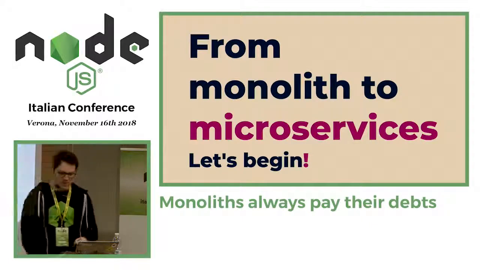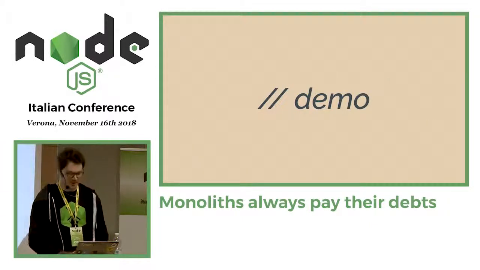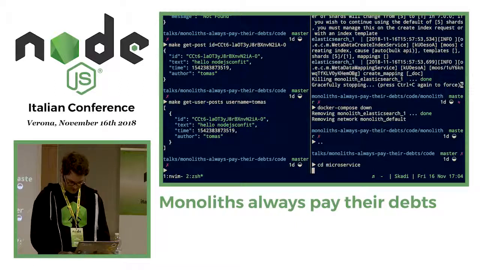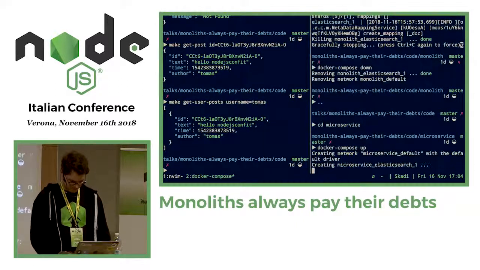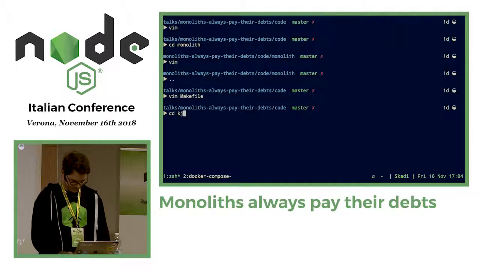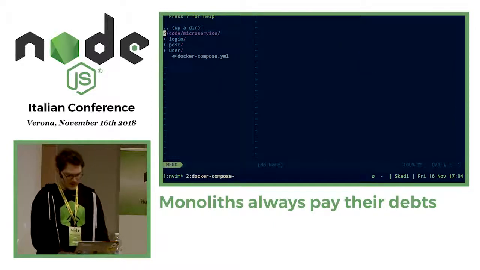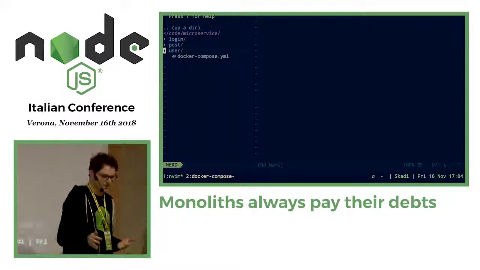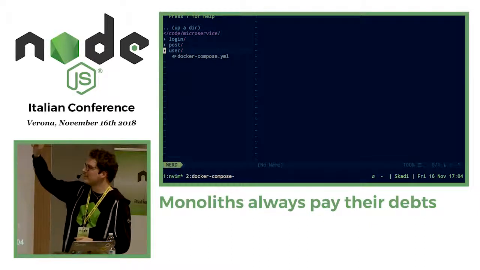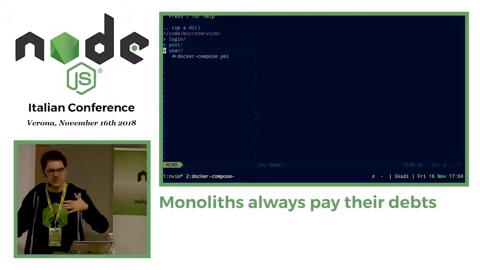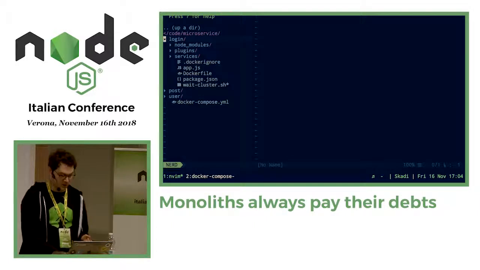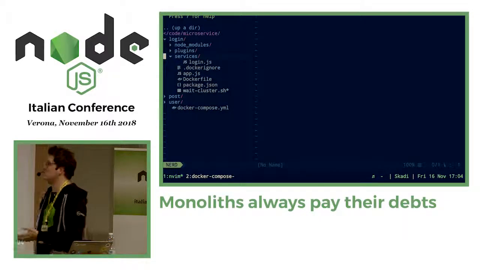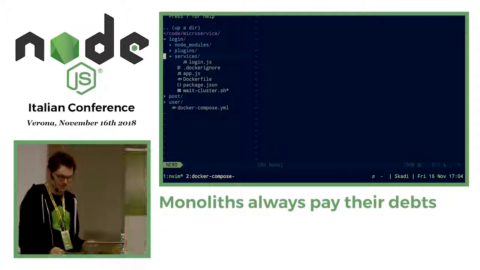So, let's move from monolith to microservices. Demo time again. Let's open everything. So what I did, as I anticipated, is I basically duplicated our monolith 2 times and renamed the folders. And then I removed all the code that was no longer needed from every service. For example, if I open the login one, as you can see, the folder structure is exactly the same. But if I open the services folder, there will be only the login file, okay?